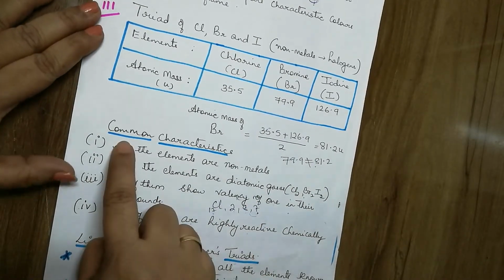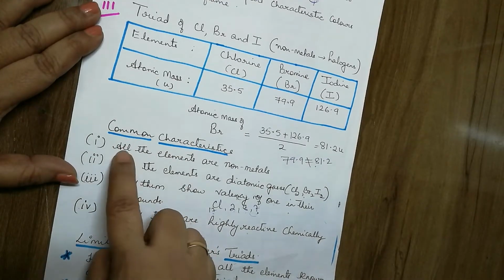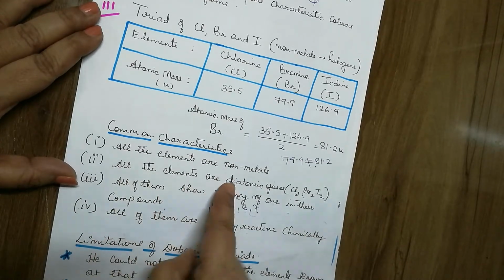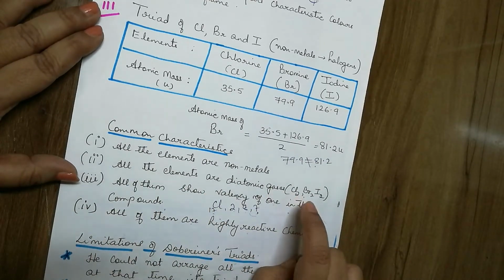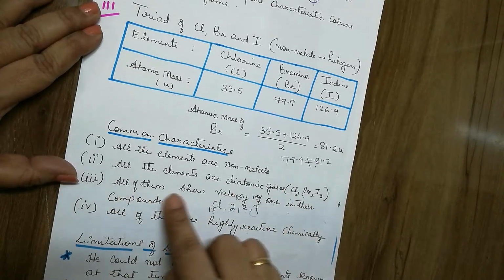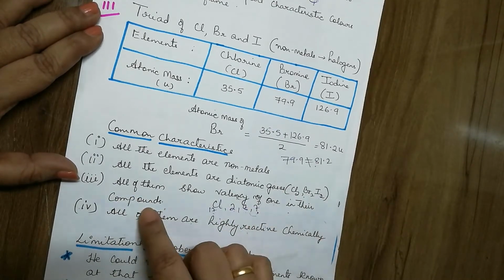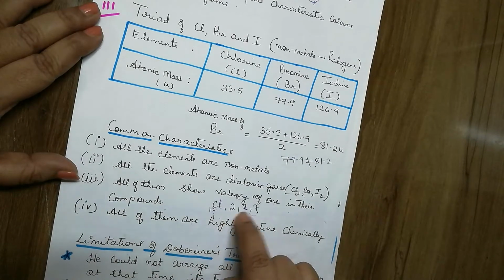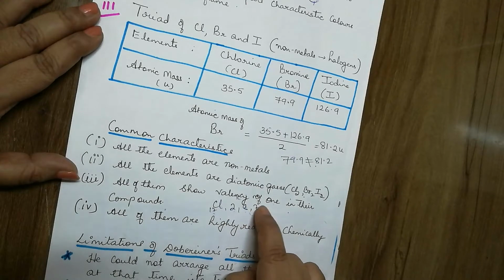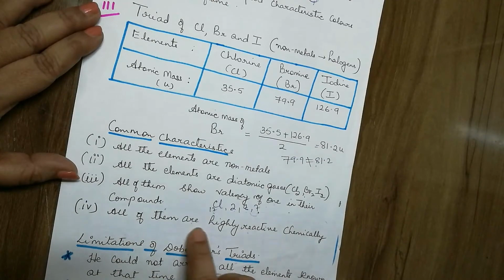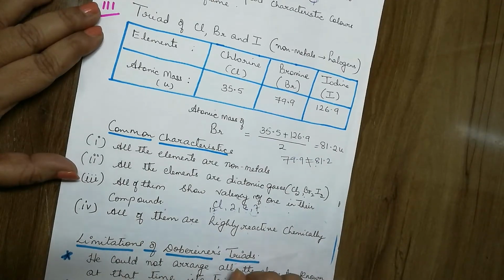Common characteristics: all the elements are non-metals. All the elements are diatomic. You know very well what diatomic is. Chlorine, bromine and iodine exist as Cl2, Br2 and I2, like all the halogens. All of them show a valency of 1 in their compounds. If we take chlorine, atomic number 17, the configuration is 2, 8, 7, the number of valence electrons is 7, so the valency is 1. All of them are highly reactive chemically.